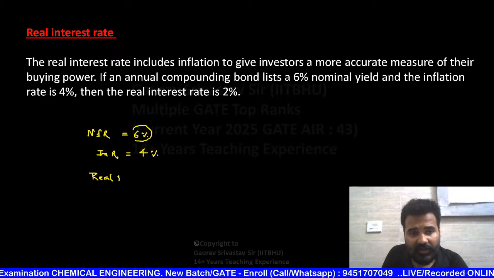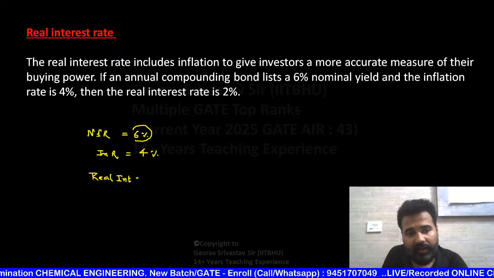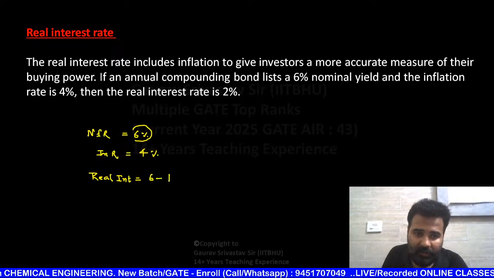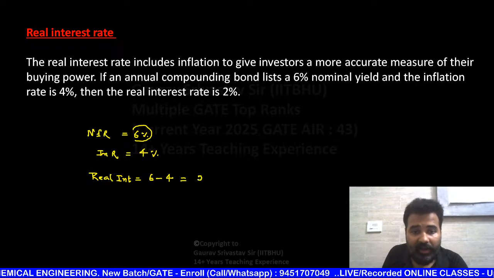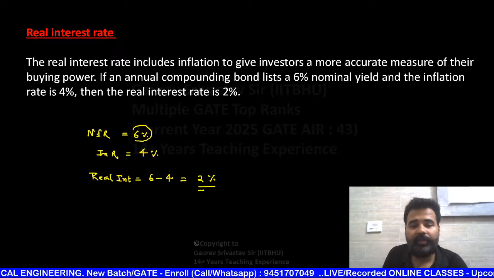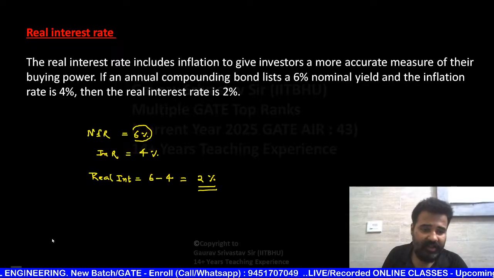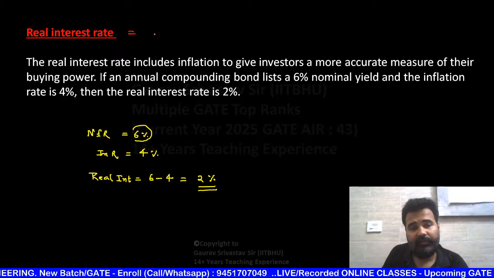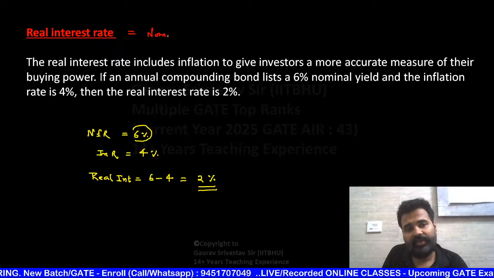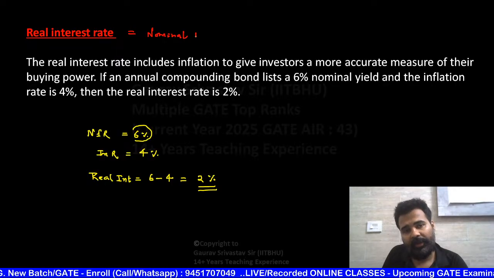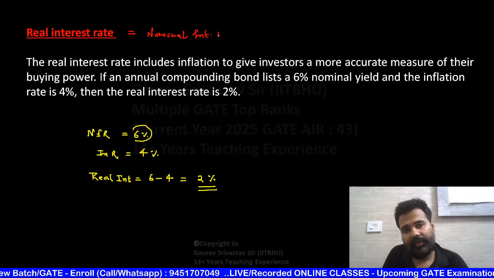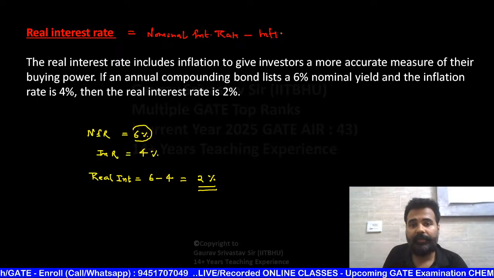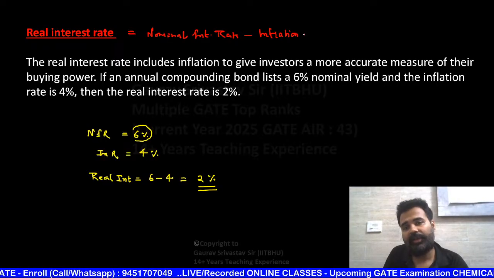They will ask real interest rate that time, and that will be the nominal interest rate minus inflation rate. That means the real interest rate is 2%. So the formula is very easy. Real interest rate equals nominal interest rate minus inflation rate.